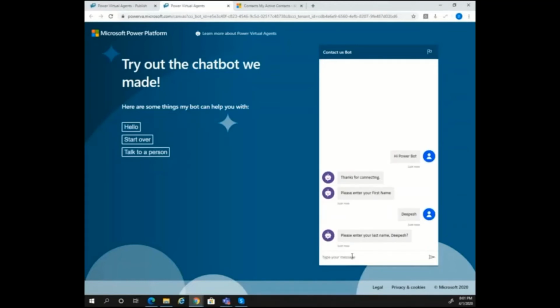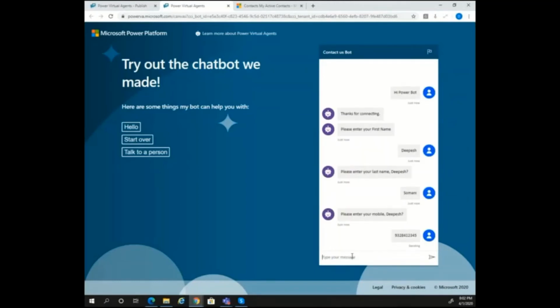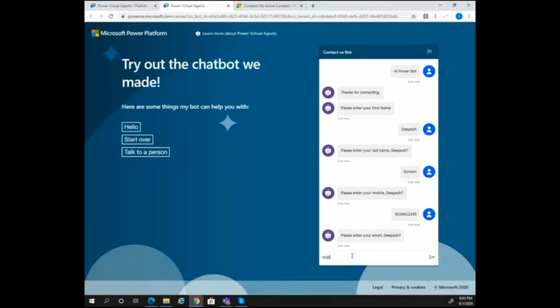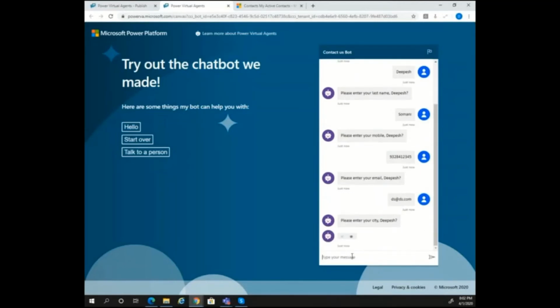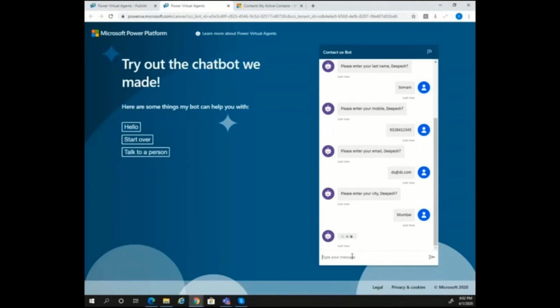And you can see that as soon as I provided that information, the bot is able to use it for a bit of personalization, giving me that human touch, which is very, very good. Neat indeed. Please enter your last name. I will give my last name. Mobile number, so I'll feed in some mobile number real quick. That's not really my mobile number. ds@ds.com. And maybe it's going to ask me for my city next. So it's asking me for my city. I'm going to just say I'm based out of Mumbai.